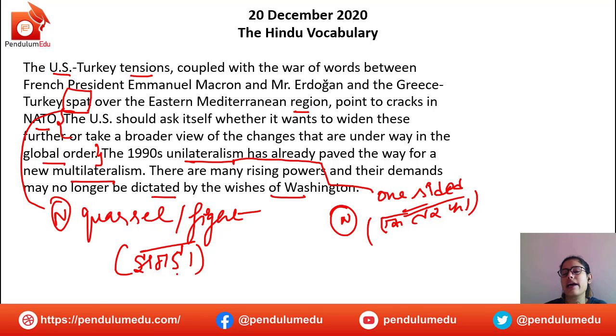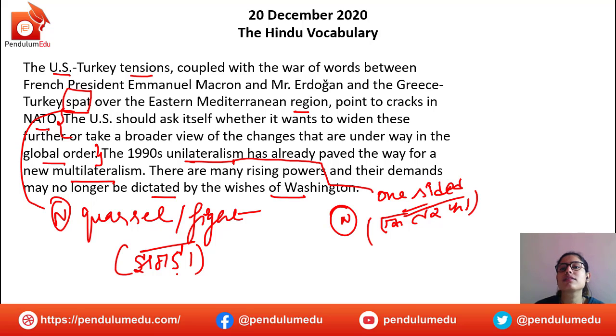So the writer says that it is conclusive enough that there are various powers that are emerging, right? India is one such country, and things cannot work according to Washington or the rules or decisions made or dictations given by Washington. Every country and every power solely has its own decisions and its own capability of making a decision and also being prepared with the implications of the same. So this is what the writer at the end concludes with.